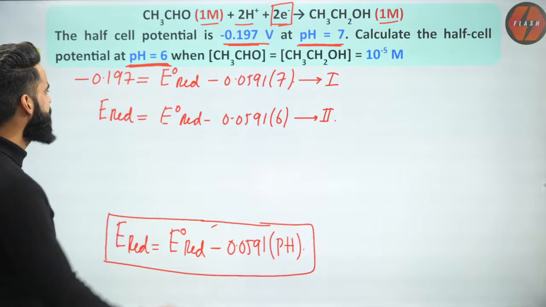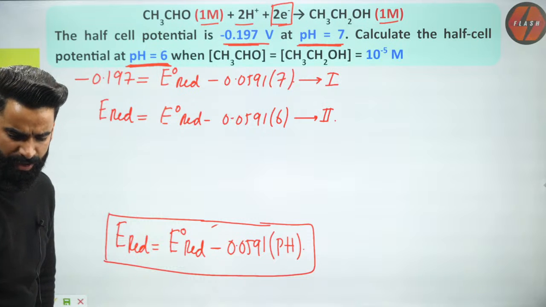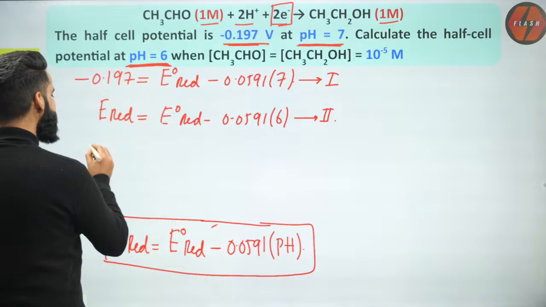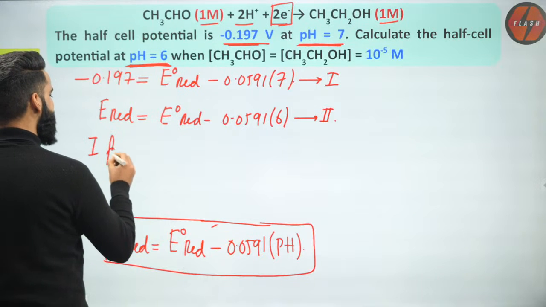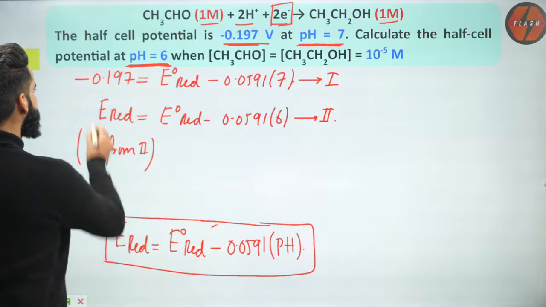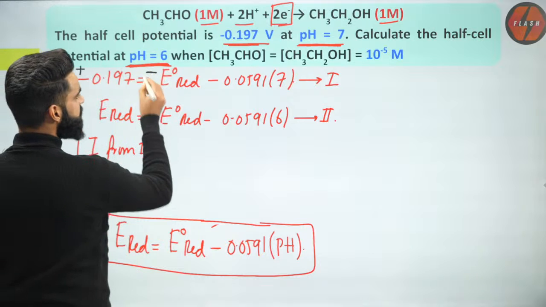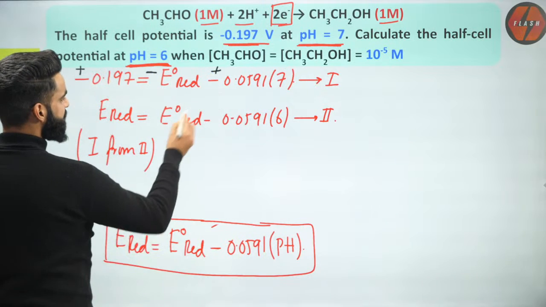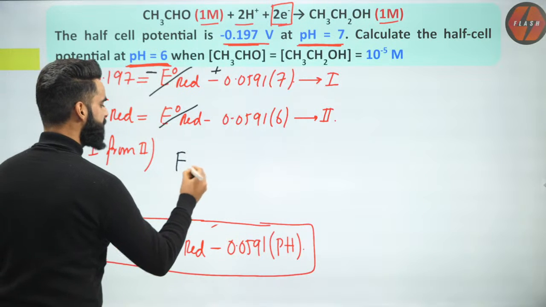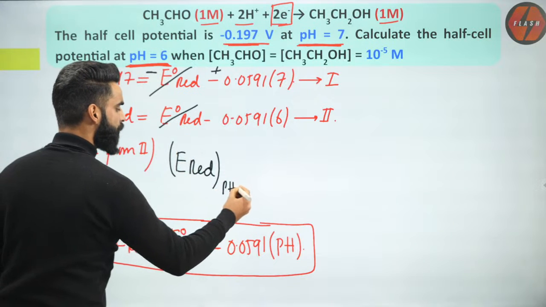Now people, if I simply subtract these two equations, what all things will get cancelled out? Very, very simple. Subtracting first from second, this is going to be positive, this is going to be negative, this is going to be positive. Can I say this value and this value will get cancelled out? So I'll be left with the reduction potential of the electrode at pH equal to 6.